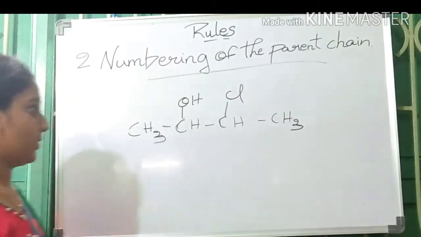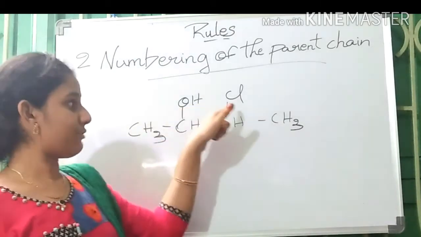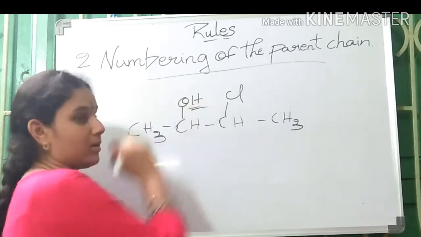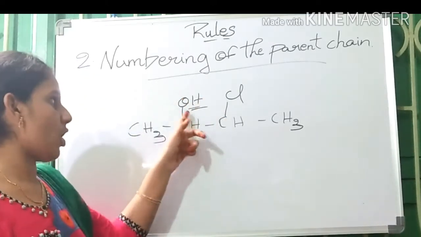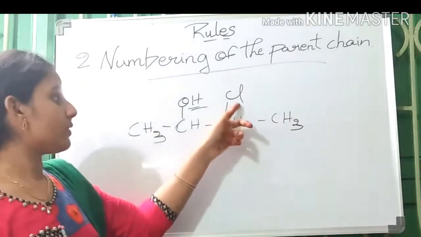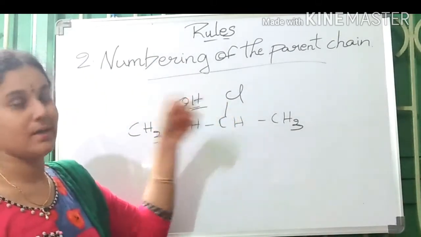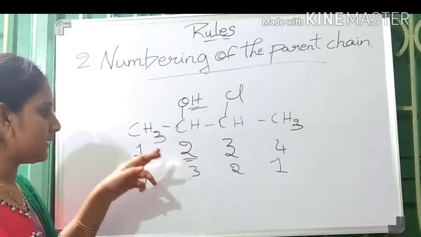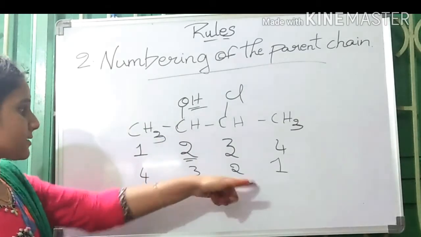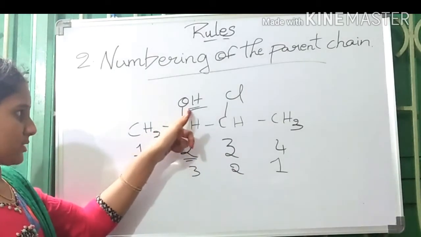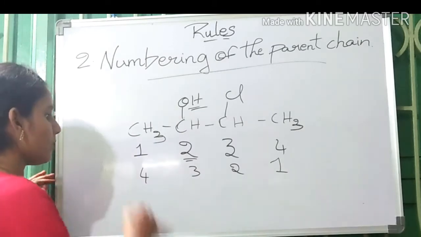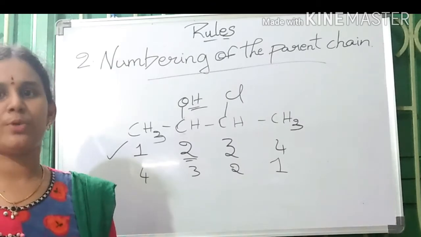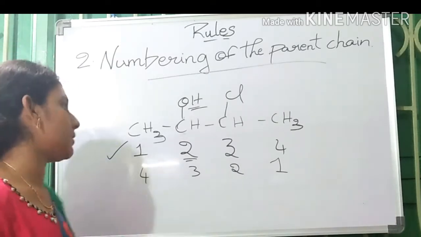Let us see this example. Here 2 different functional groups are present. Which is the most prior functional group? Alcohol. As we studied in the previous order, alcohol is the most prior functional group. Then halide, or it is a chloride. So carbon containing the most prior substituent got the number 2. Whereas in this numbering, the carbon containing the most prior substituent got the number 3. So this is the correct one. The carbon containing the most prior substituent must get the least number.